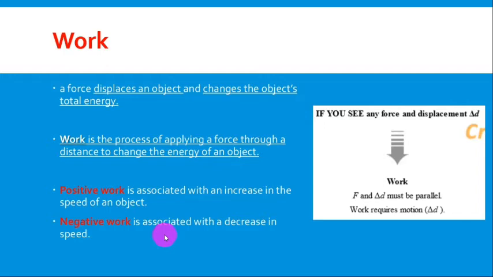At the same moment, what do we have? Force of friction on the wheels of the shopping cart. Now, force of friction is opposite to the direction of motion of the shopping cart. In this case, the force of friction also is doing work on the shopping cart, but this is negative work because the force of friction is trying to stop the shopping cart or slow down its speed. Is it clear to you when we have positive or negative work? This is one example. We have so many examples. Good.